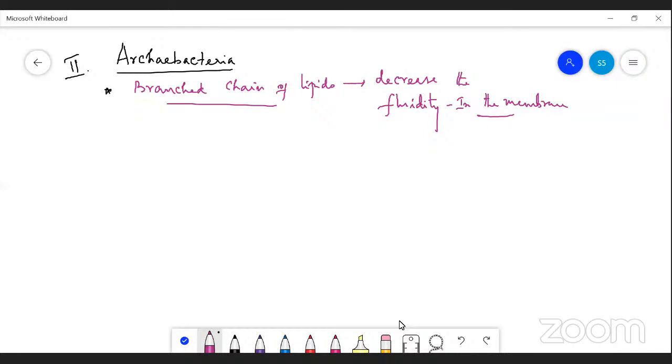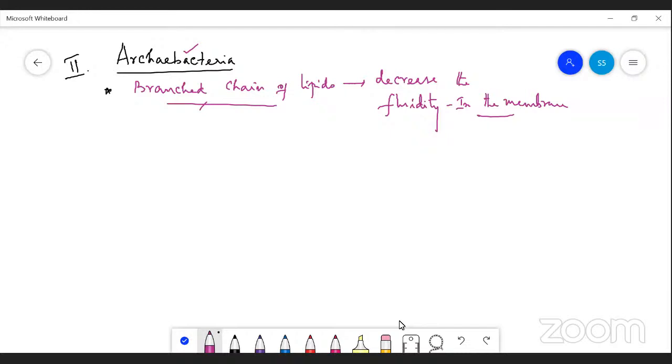Automatically, this bacterium cannot survive. So to decrease the fluidity in the cell membrane, branched chains of lipids are present. That is why they can survive in extreme or harsh environmental conditions.